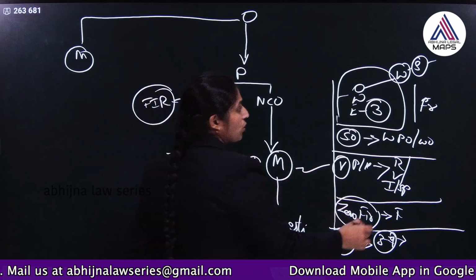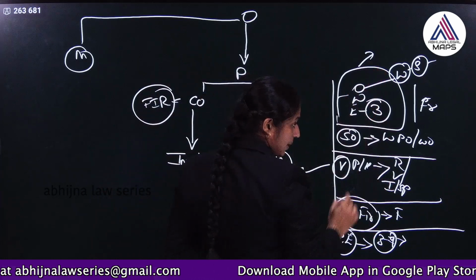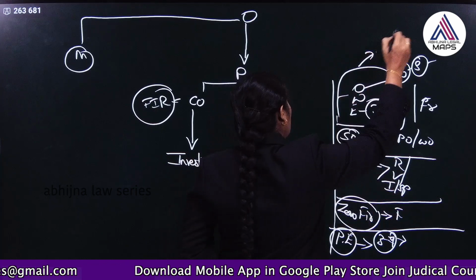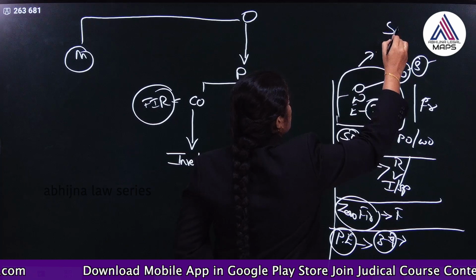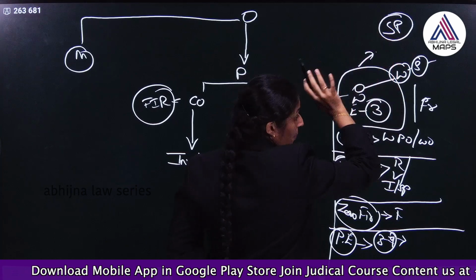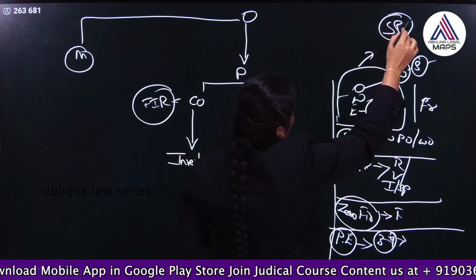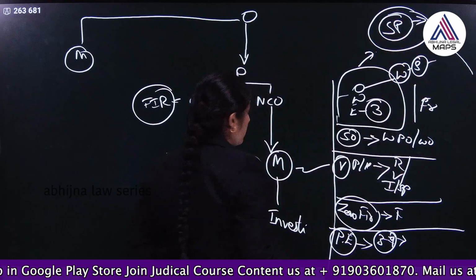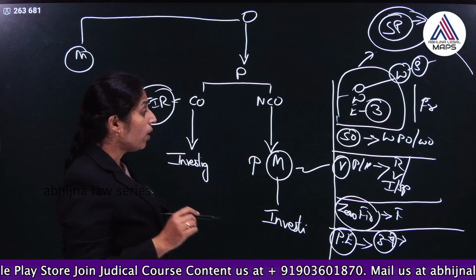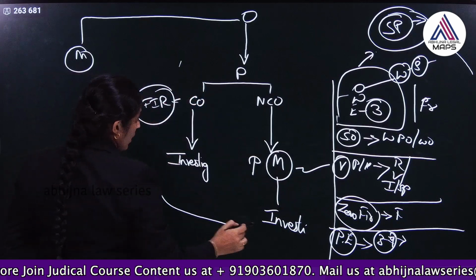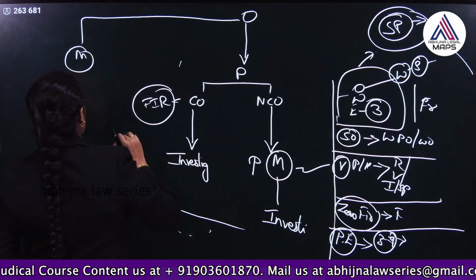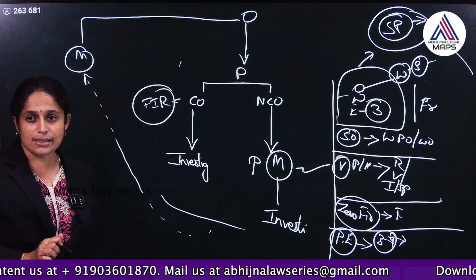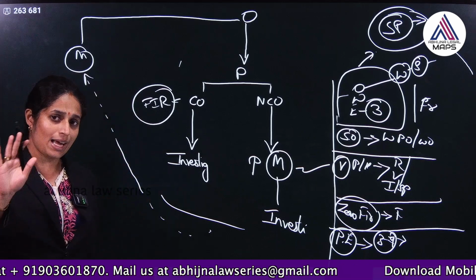And if the officer in charge of the police station is not receiving the complaint, is not receiving the FIR, then it may be given to the SP, Superintendent of Police, in writing by post. So, SP may conduct investigation, and even if this is not working, then the information can be given to the magistrate saying that please order the police to investigate a case. Okay, this is one aspect.